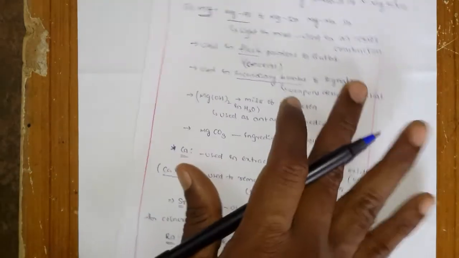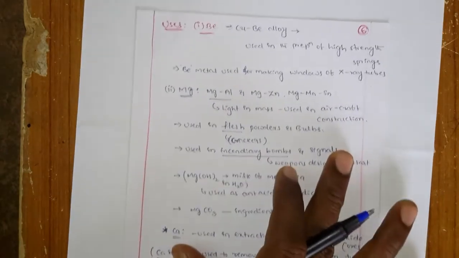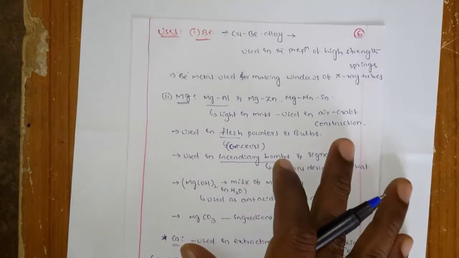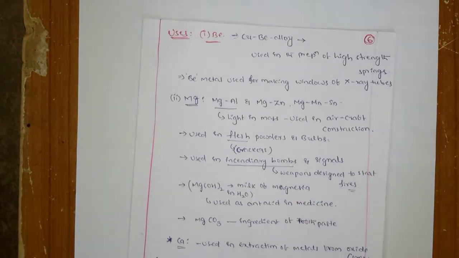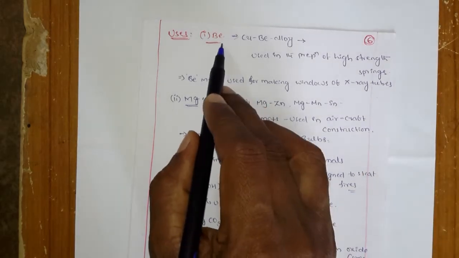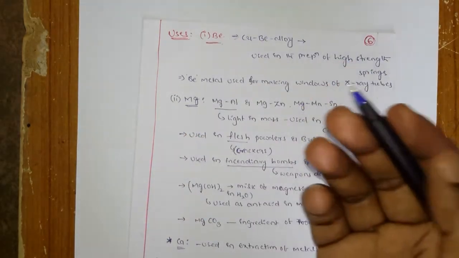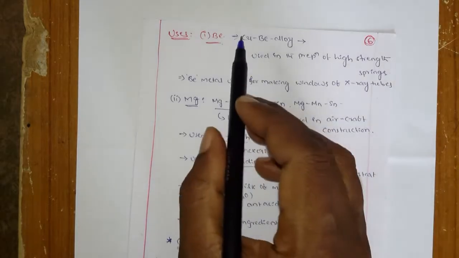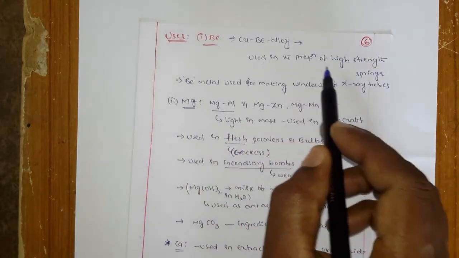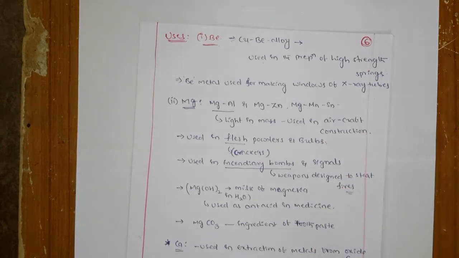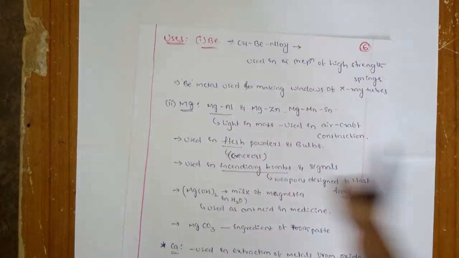And next we can see the uses of the second group elements, right? So what are the uses? The first, beryllium. Generally all of them form some kind of alloys. Beryllium forms an alloy with copper, copper beryllium, and that is used in the preparation of high strength springs. Where you require high strength springs, they go with the copper beryllium alloy.